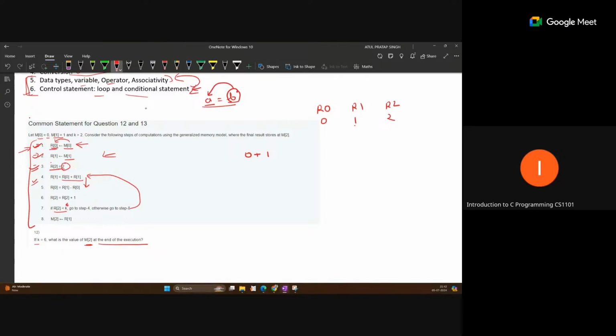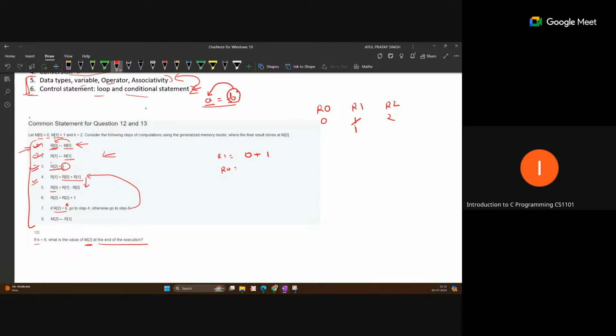Now you can see the value is still the same. R1 equal to R0 plus R1 gives 1, so we are updating it, but with the same value 1. There is no change. After that, R0 equal to R1 minus R0.